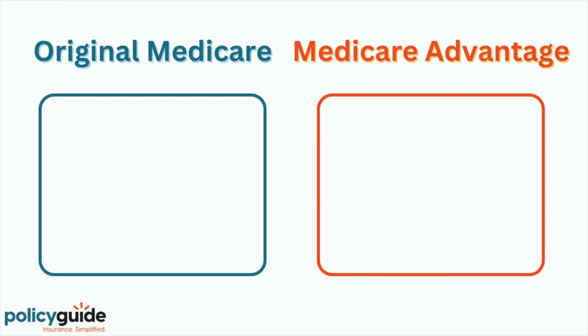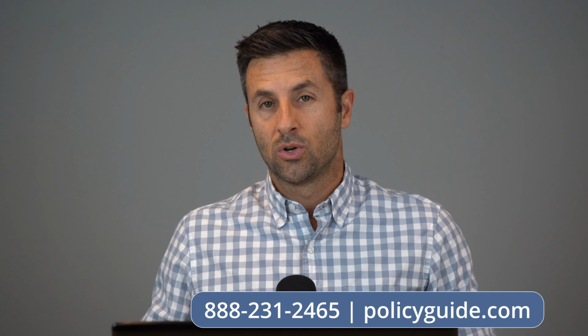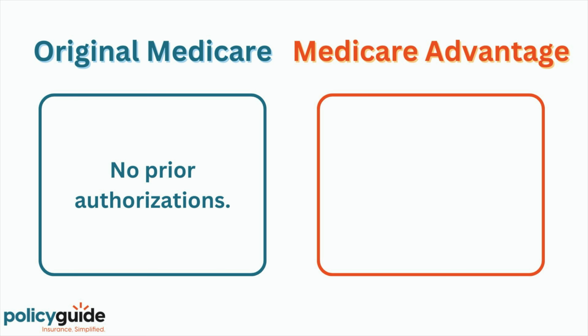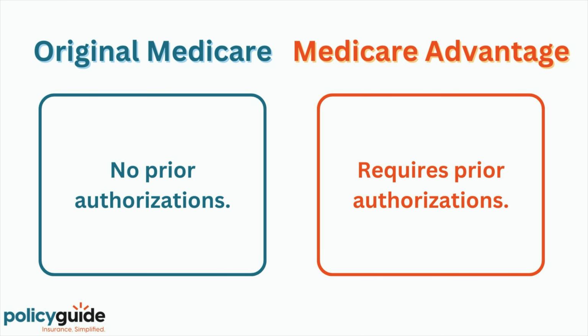The second difference between the two is that Original Medicare has no prior authorizations. That means if you need medical tests, surgery, or things done in the hospital or anywhere in between, that service is usually covered and the procedure can happen immediately. Now, the difference is with a Medicare Advantage plan, almost all services have prior authorization.